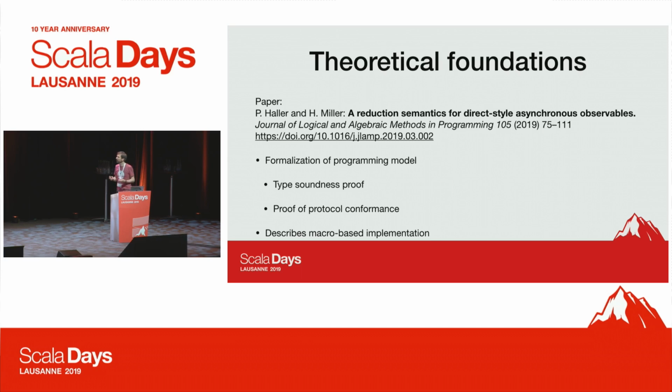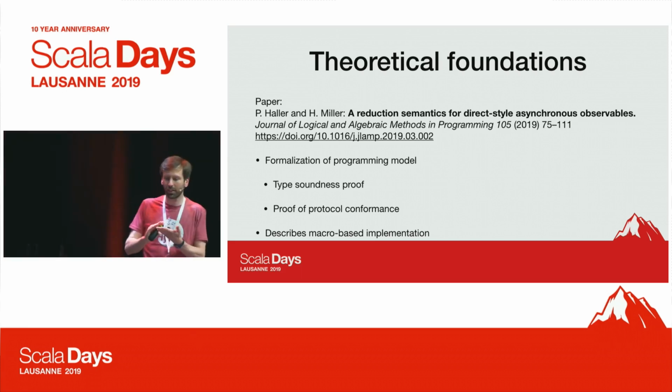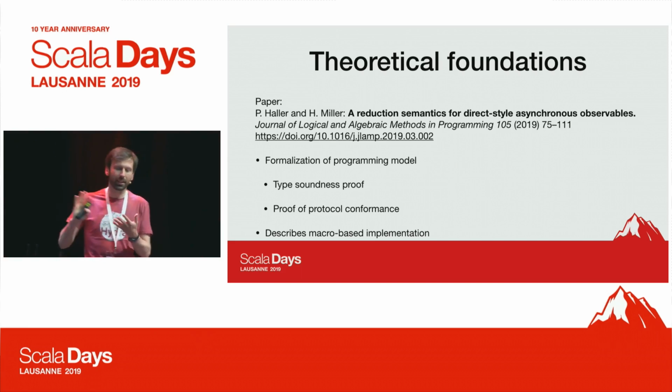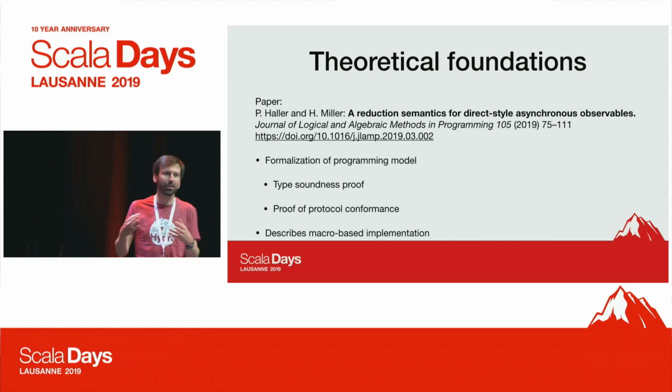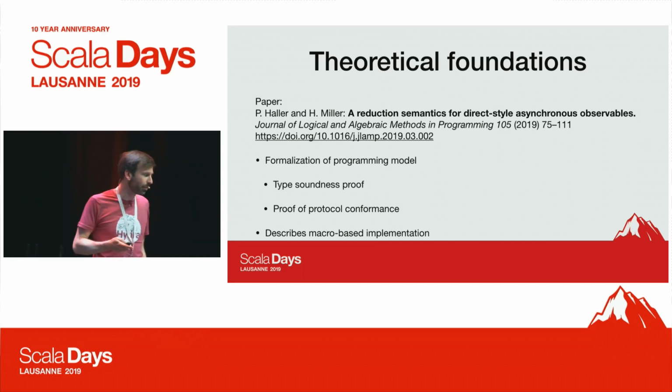Before that, Erik Meijer and others did a denotational semantics, but this is a reduction semantics, so it's quite nice, and you can do type soundness proofs and protocol conformance, so that the publisher doesn't publish more events after it has terminated. That's an invariant that the type system provides. We also talk a bit more about the macro-based implementation there.